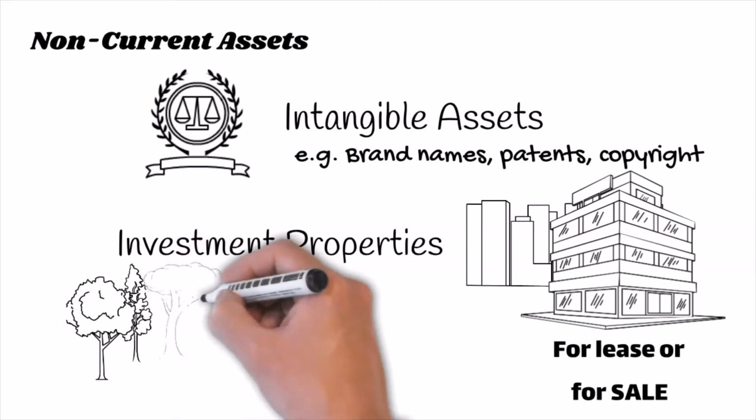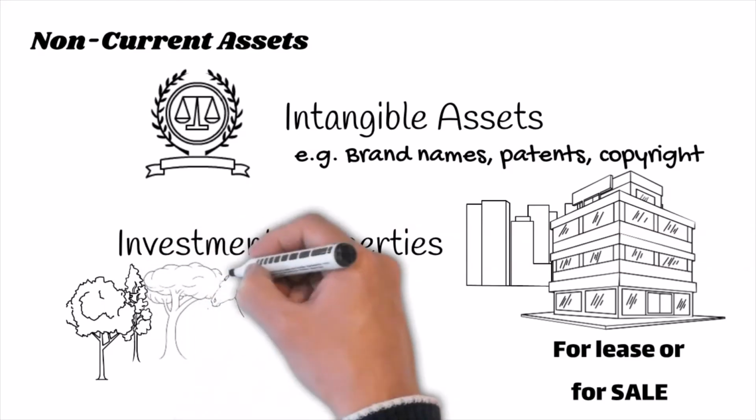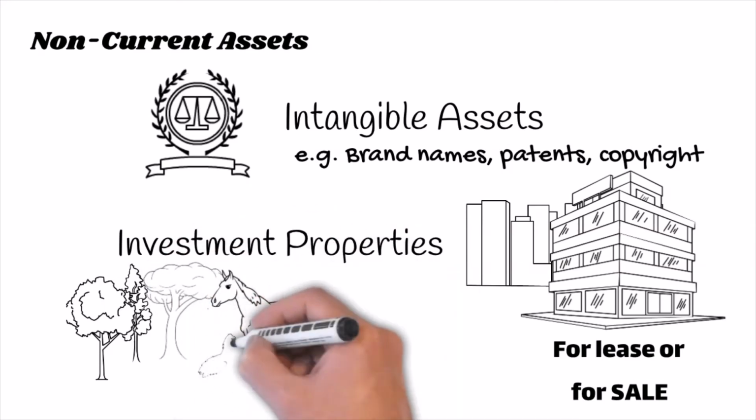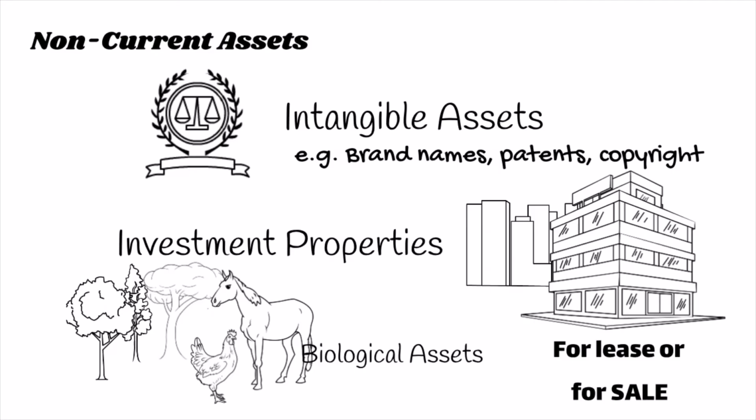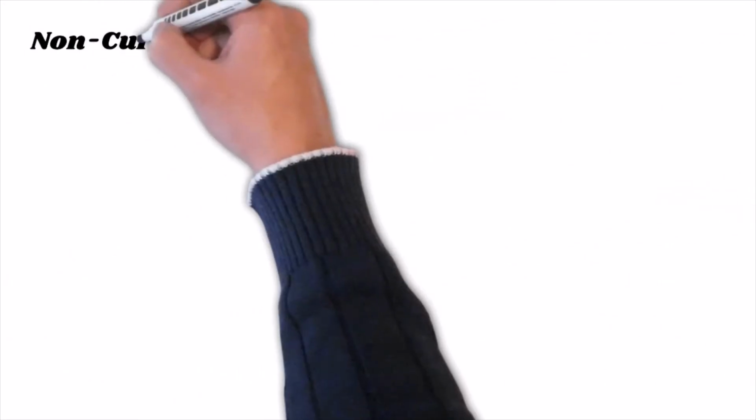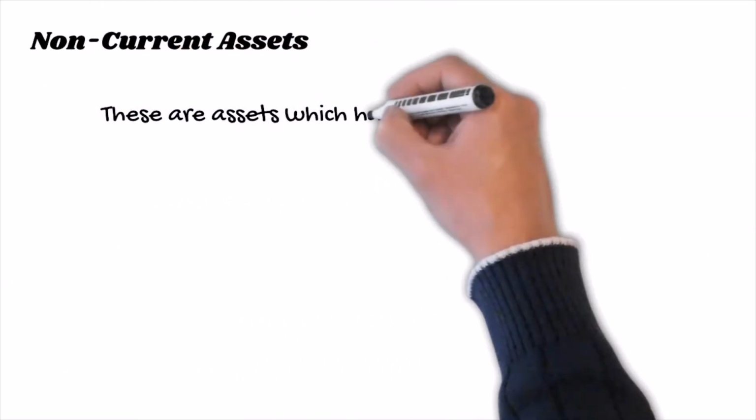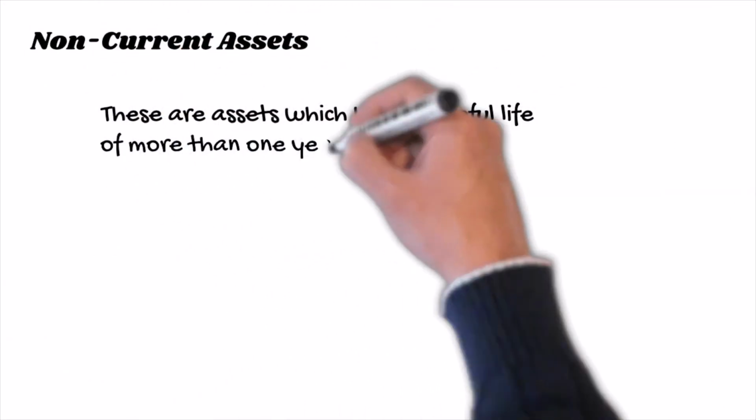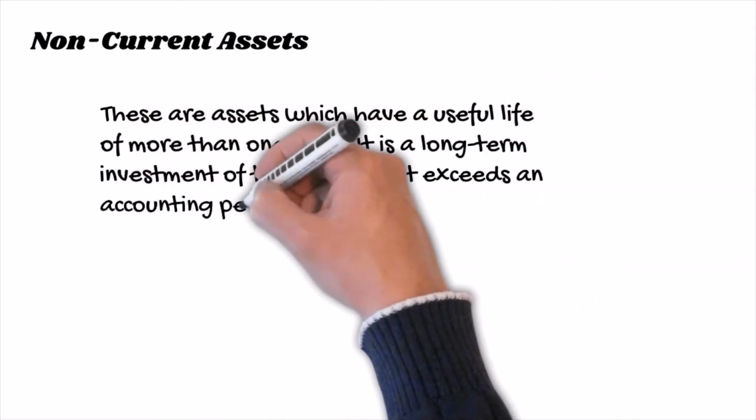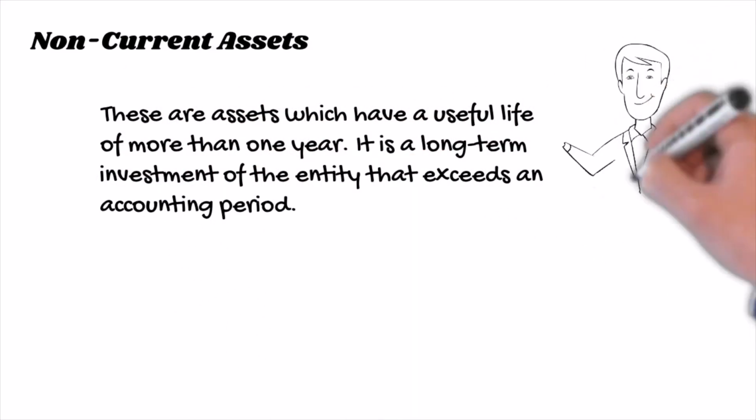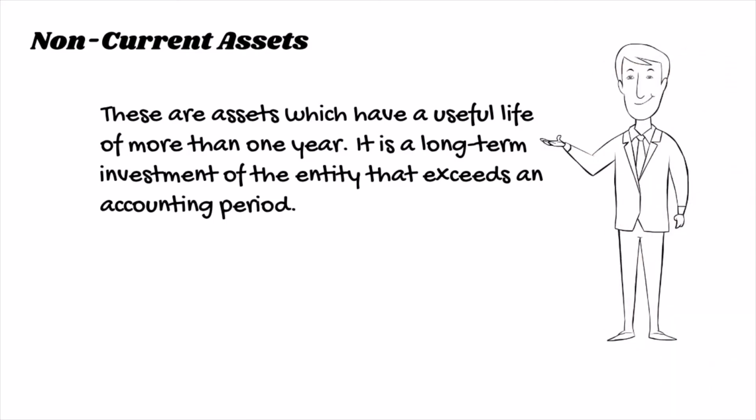Biological assets such as trees or plantations and animals. The biological assets is defined as any living plants and animals for breeding or for resale. With those examples, non-current assets can be defined as any properties which have a useful life of more than 1 year. It is a long-term investment of the entity that exceeds an accounting